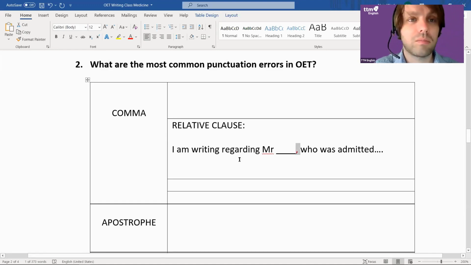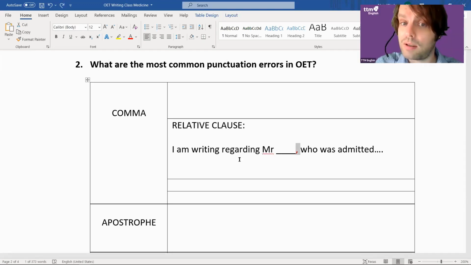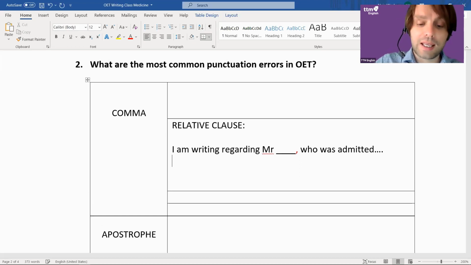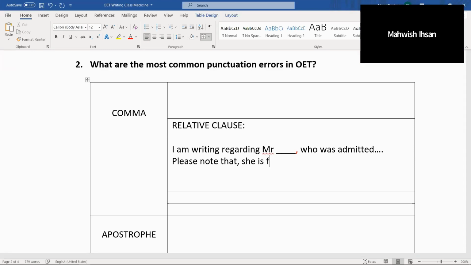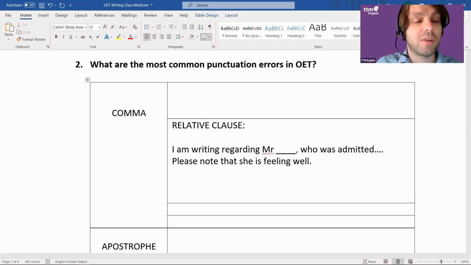Do I need this one? What do you all think? You do need it. We'll talk about that. You don't see a lot of errors with that one, but you see all the time things like this. This one drives me crazy. "Please note that, comma, she is not feeling well." What's wrong with that? After "that" there should be no comma, because it is a continuation. It is one sentence. We'll talk about that in a second. That's wrong, obviously. So sometimes you need to have a comma, sometimes you don't.